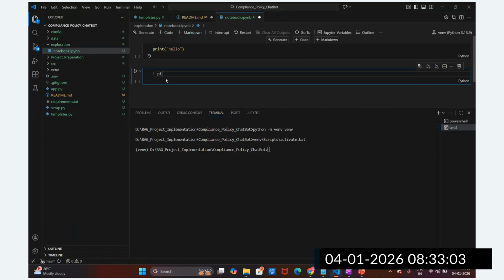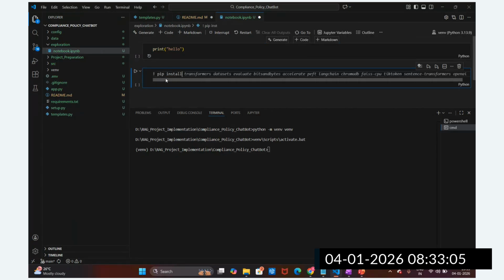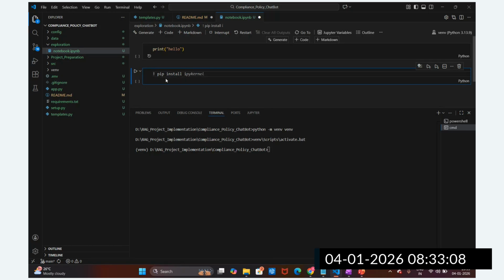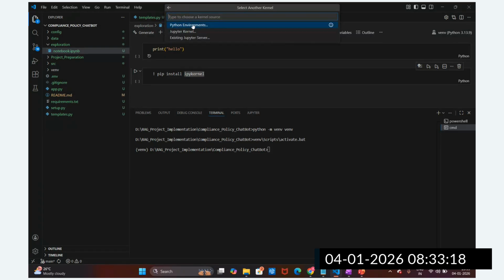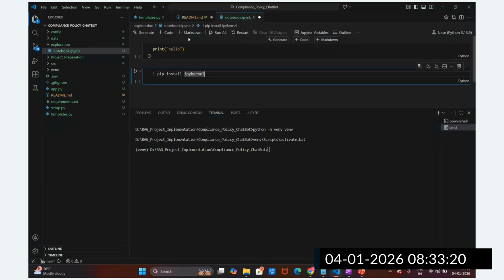pip install ipykernel. I'm going to restart this kernel. Actually, sometimes my system is not connecting to this kernel.